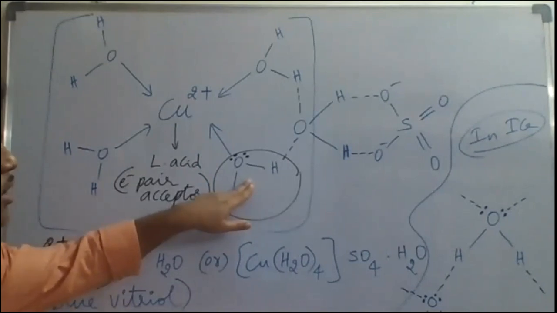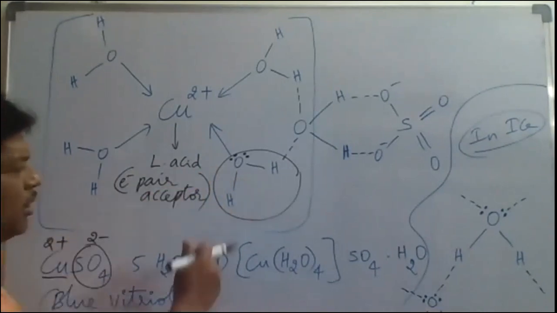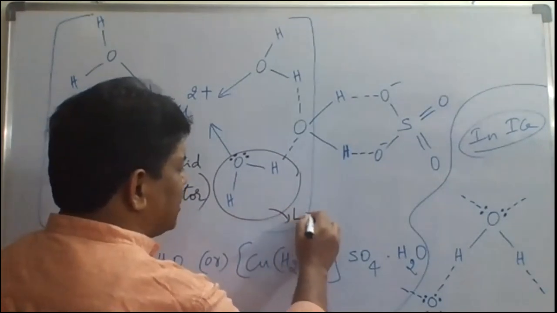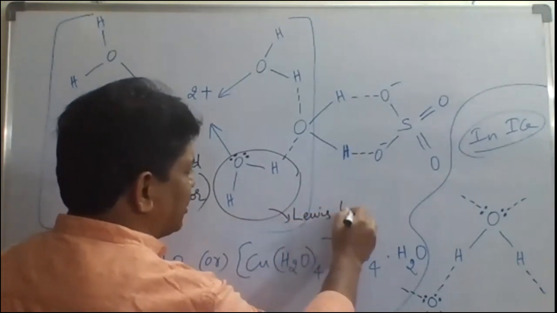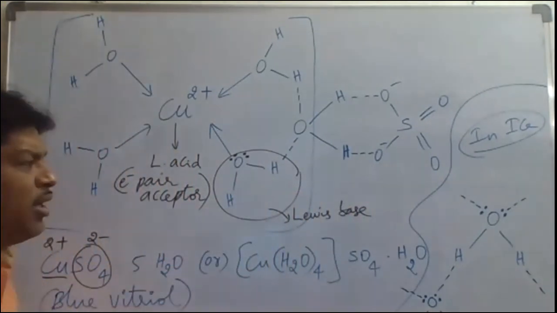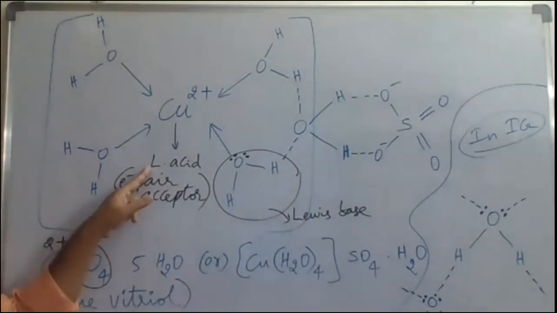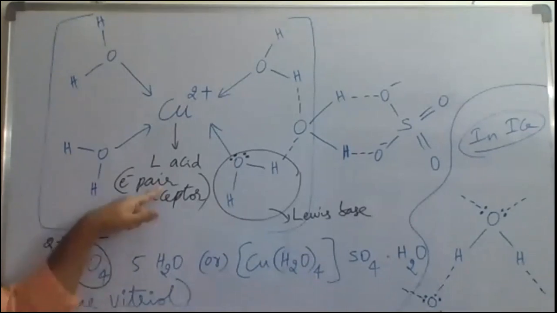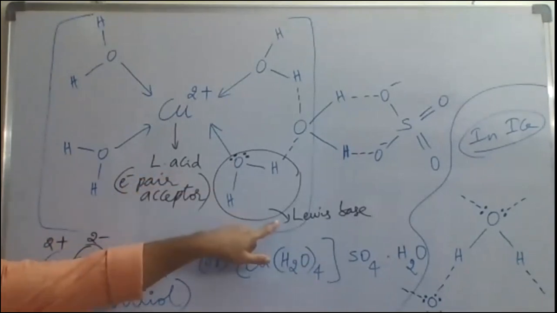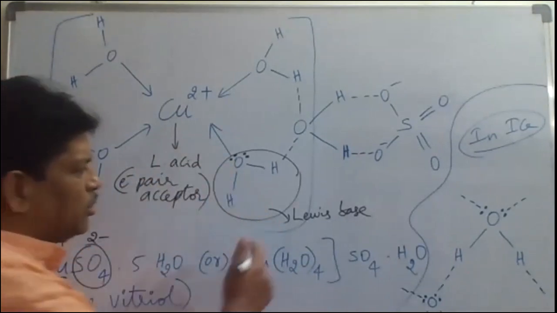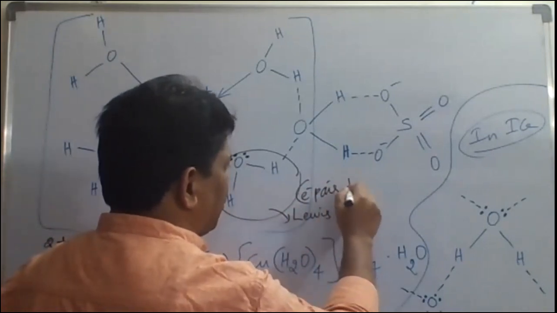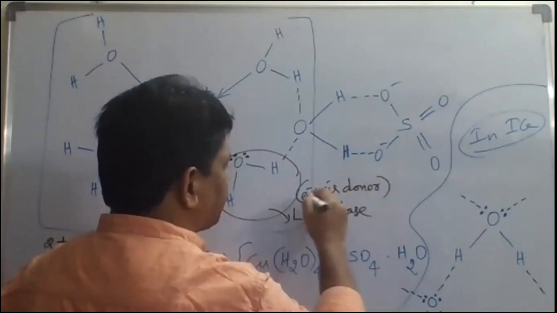Now here H2O is acting as the electron pair donor. That is why it acts as a Lewis base. Lewis base means electron pair donor. Lewis acid means electron pair acceptor. Here Cu+2 acts as the electron pair acceptor or receiver, that is the Lewis acid. The electron pair donor is the Lewis base. So what is the Lewis base here? Electron pair donor. Keep that point in mind.